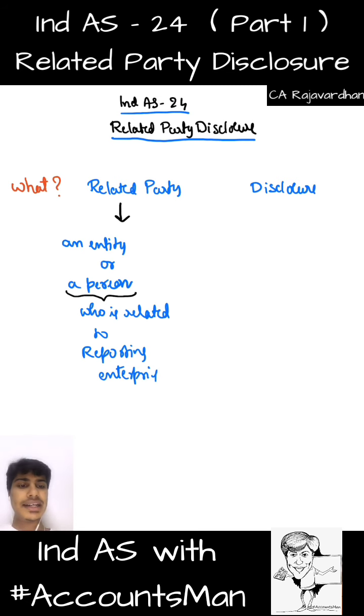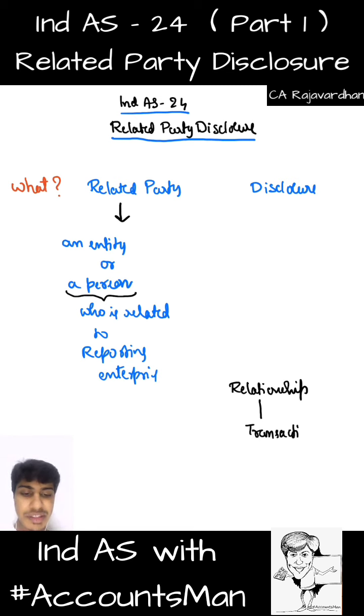Now, what exactly should we be disclosing? Whenever we are related to certain people, it's called a relationship. With these people, we enter into transactions. We transact with them.